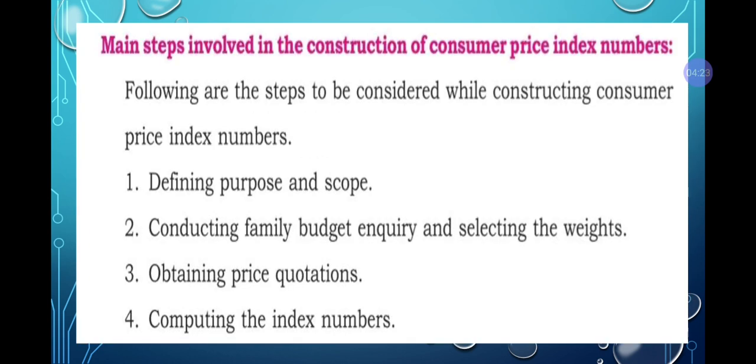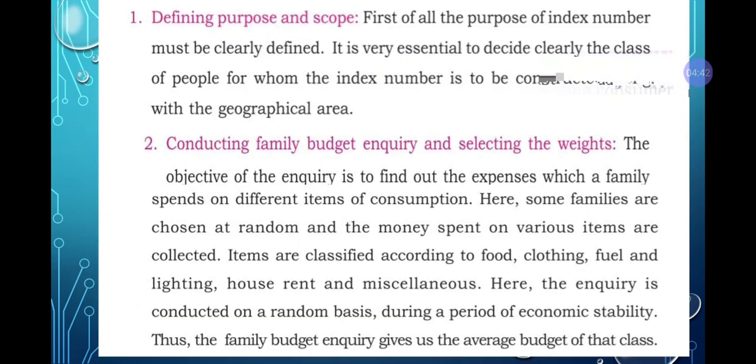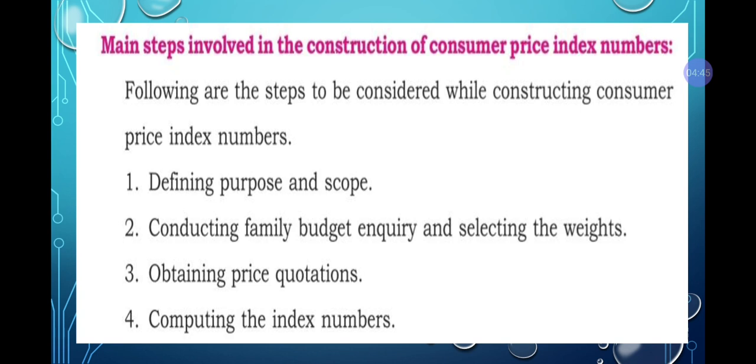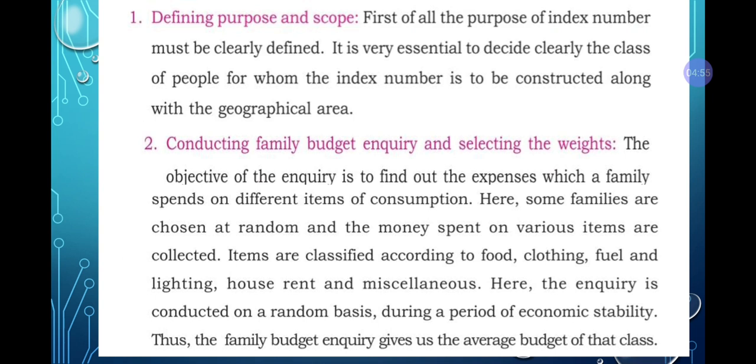Next, the main steps involved in construction of consumer price index are defining purpose and scope, conducting family budget inquiry and selecting the weight, obtaining price quotation, computing index number. Sorry for the inconvenience, students. So these are the 4 steps which have been involved. Now first one, defining purpose and scope.